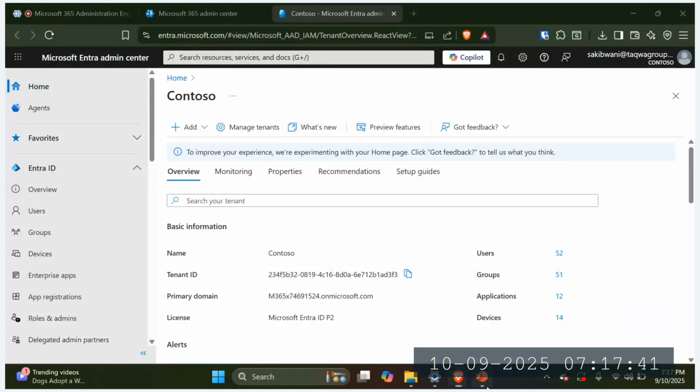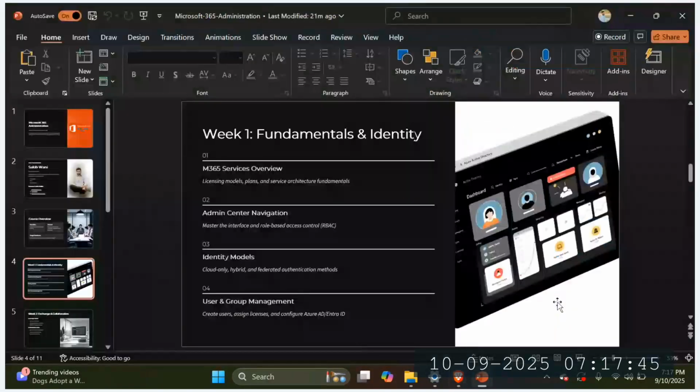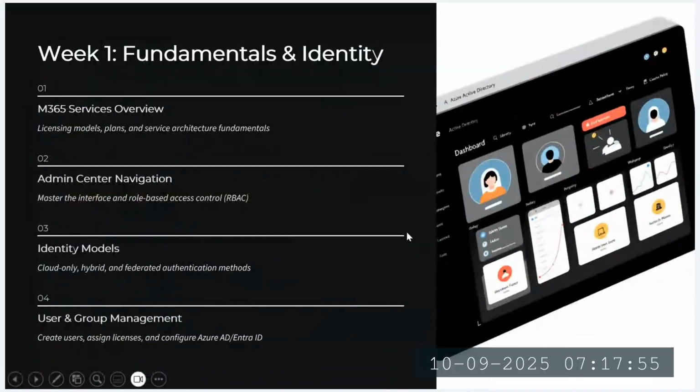Yeah. So by default, we will not be providing domains. You would have to purchase a domain in order to add that to your tenant.